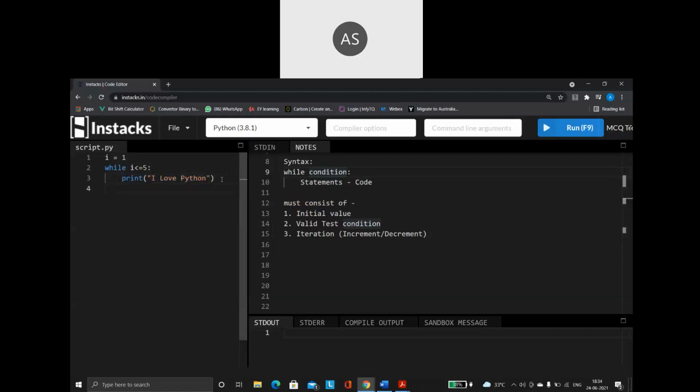Okay, after this, what am I giving? After the print statement, I am saying I is equal to I plus 1. So this is nothing but my iteration part, that is either increment or decrement. I can give anything. In this situation, I am using the increment operation. So I am incrementing the value.